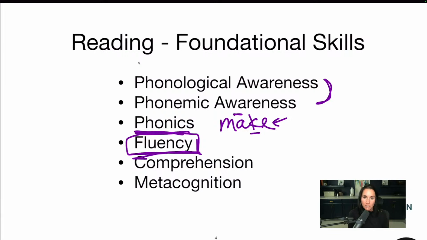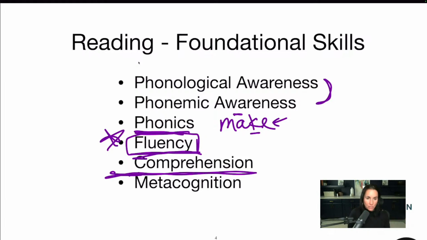It's so exhausting, isn't it? Because they're using all of their cognitive energy on sounding out the words. You want to help the kid out. And because they're using all their cognitive energy on sounding out the words, there's no room for comprehension, right? So we want fluency to be that automatic reading. And we do that through repeated reading, choral reading, just fluency practice, things like that.